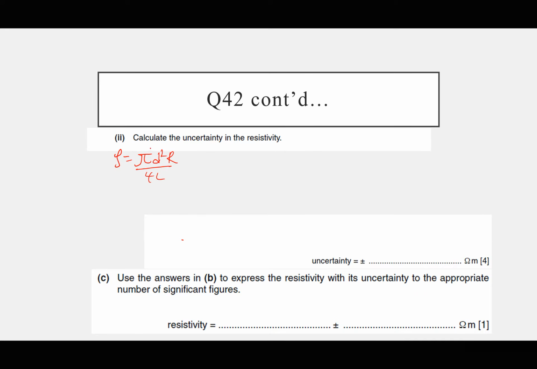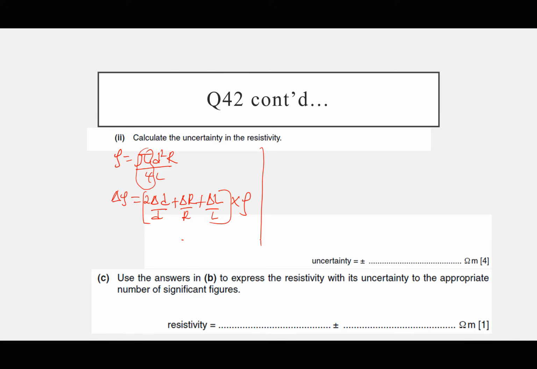We are going to ignore the constants because we see multiplication, division, and the power. So the absolute uncertainty in resistivity will be equal to twice the absolute uncertainty in diameter over D, plus the absolute uncertainty in R over R, plus the absolute uncertainty in L over L, times the value of the resistivity that we have already obtained.